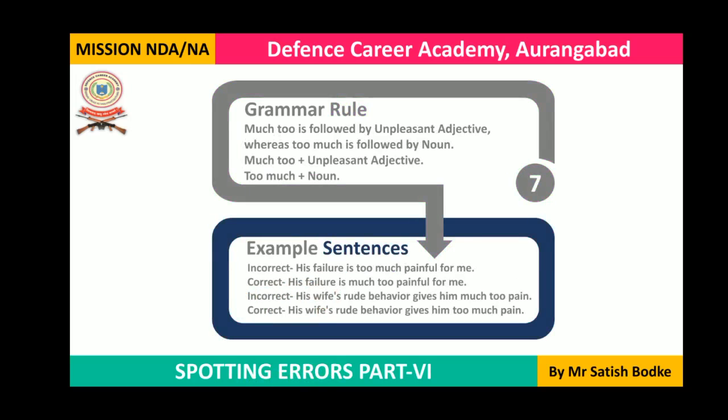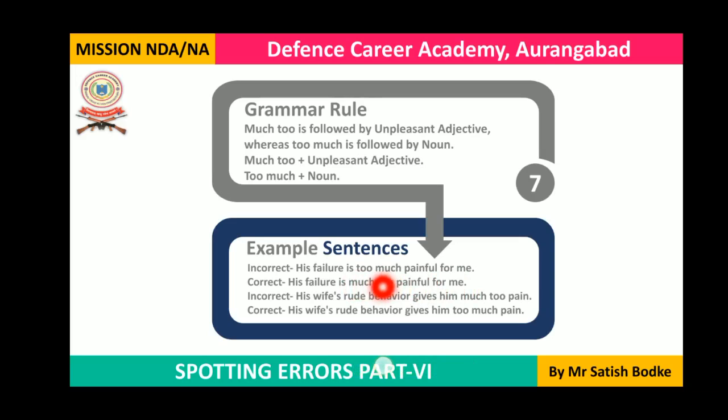Here in this rule, we are going to talk about the use of the adjectives much to and too much. There is a difference between much to and too much. We use the structure much to with unpleasant adjectives. Okay, and whereas too much is followed by a noun. So after much to we have to use an unpleasant adjective, and after too much we have to use a noun. For example, you can see in these examples, his failure is too much painful for me.